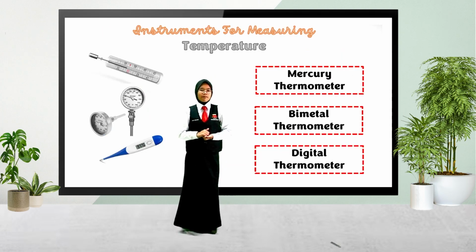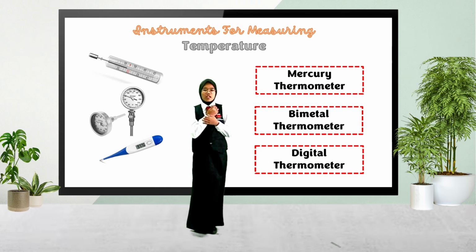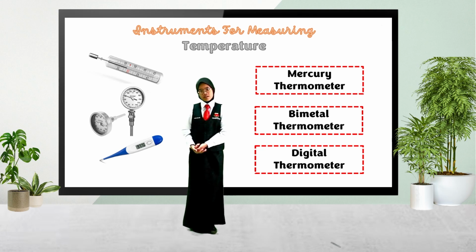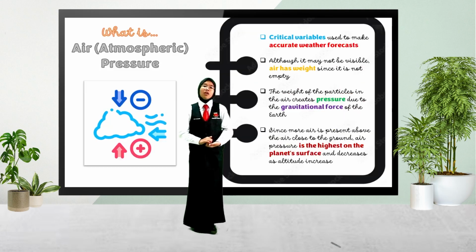Instrument for measuring temperature. The thermometer is the instrument used to measure temperature. They come in all shapes and sizes and date all the way back to 1740. The mercury, bimetal, and digital thermometer are the three most commonly used instruments for measuring ambient temperature.